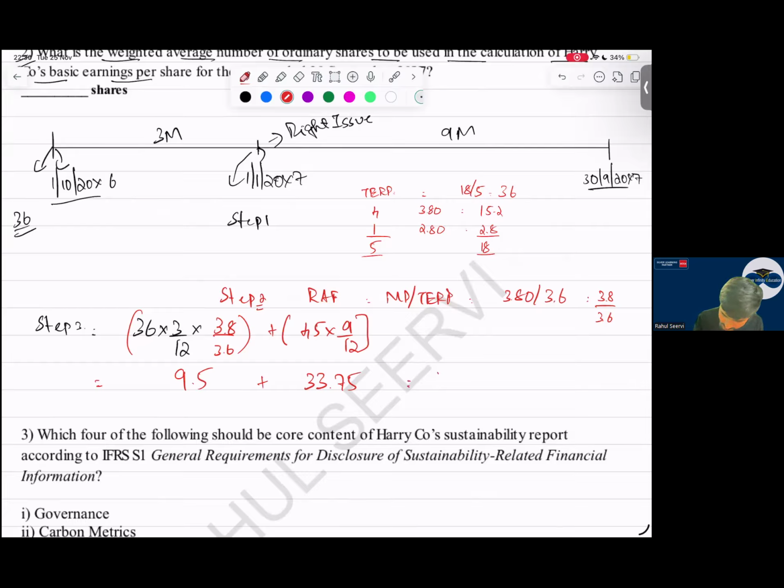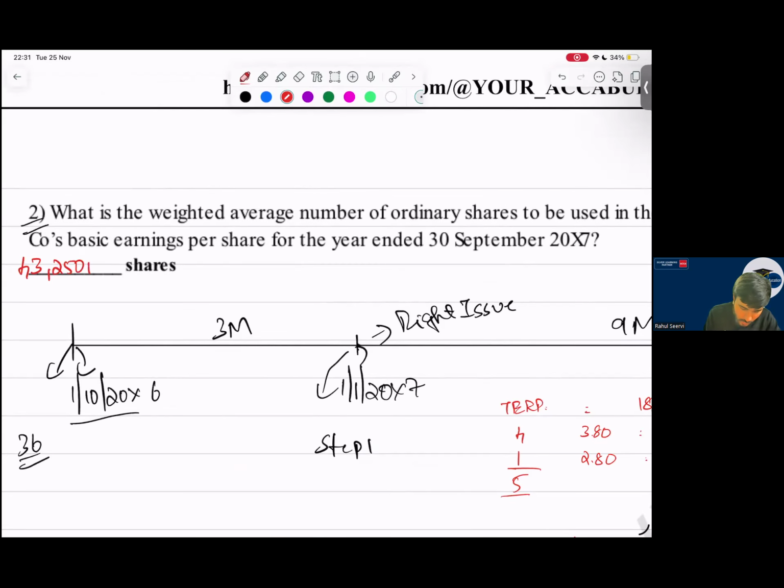It is 43.25. So what is the number of shares? The number of shares which we are getting is 43.250 million. So have they mentioned anything? Okay, nothing they have mentioned. If they have not mentioned anything, we have to write the complete answer, that is 43,250,000 shares. This is your answer. A very easy and simple part which you did one or two days before in your test series also. The same part.